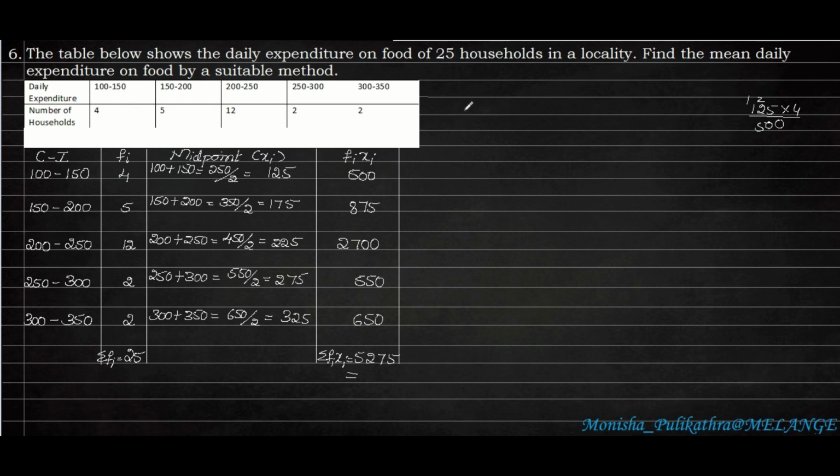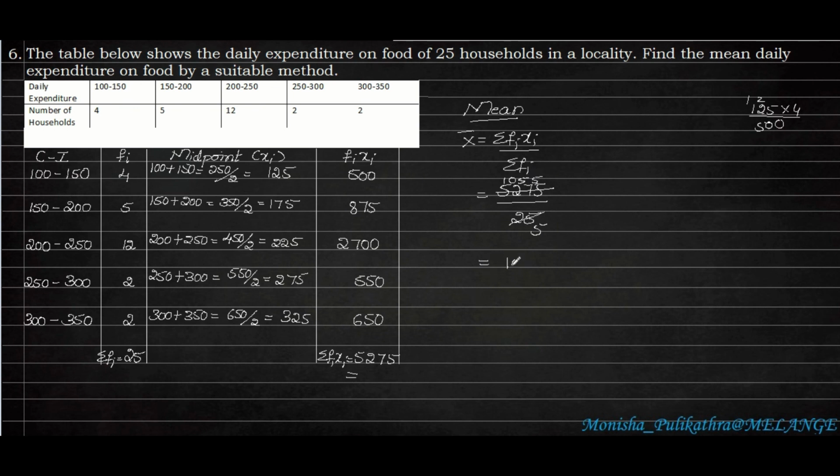For that we need to find out the mean. So mean is obtained by the formula x bar is equal to summation Fi Xi divided by summation Fi. So summation Fi Xi is 5,275 divided by summation Fi is 25. First I will divide throughout by 5. 5 5s are 25. Here 5 10s are 50. 2 carry. 5 5s are 25. Here 2 carry. Again 5 5s are 25.